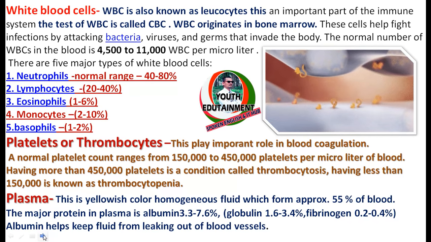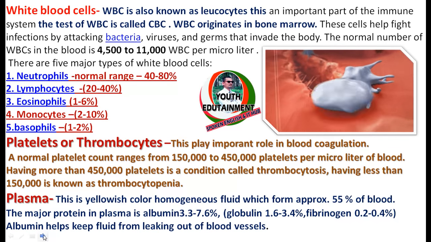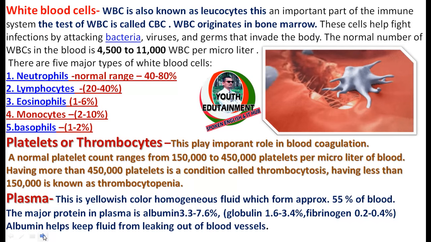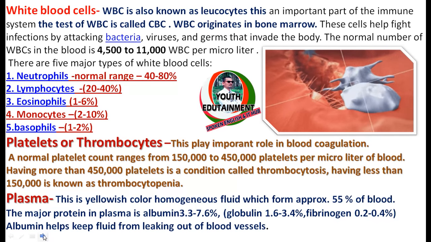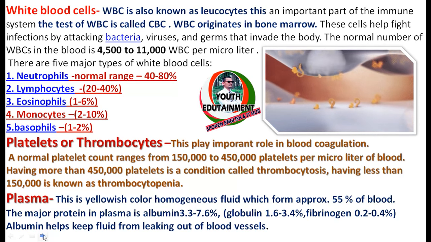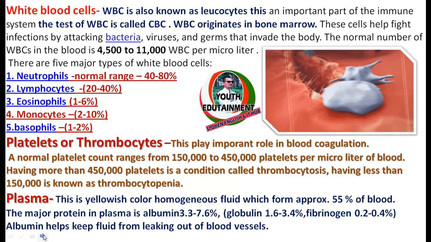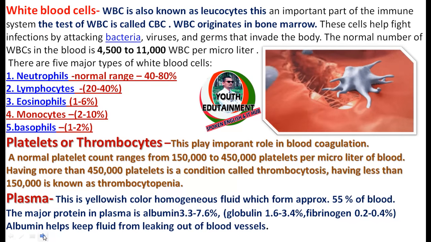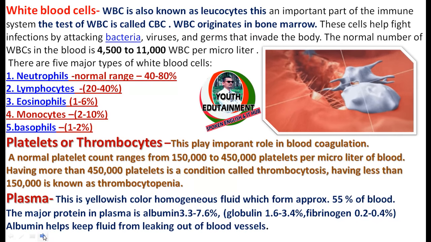So let's come to know about platelets and thrombocytes. These play an important role in blood coagulation. A normal platelet count range is 1,50,000 to 4,50,000 platelets per microliter of blood. Having more than 4,50,000 platelets is a condition called thrombocytosis, and having less than 1,50,000 is known as thrombocytopenia.